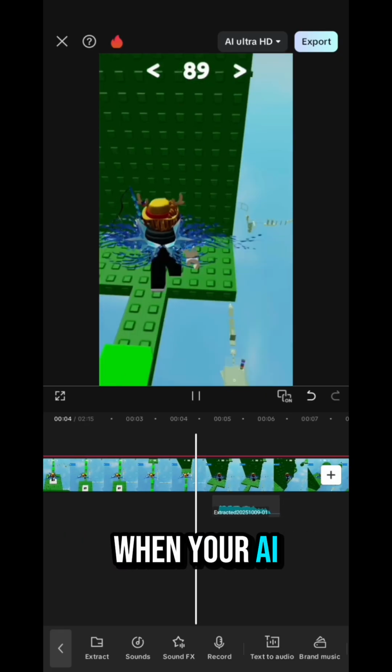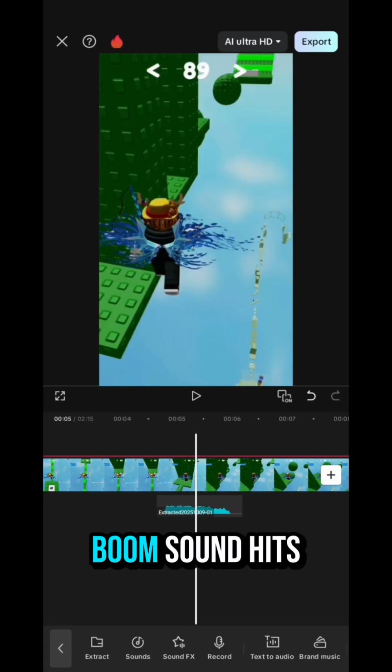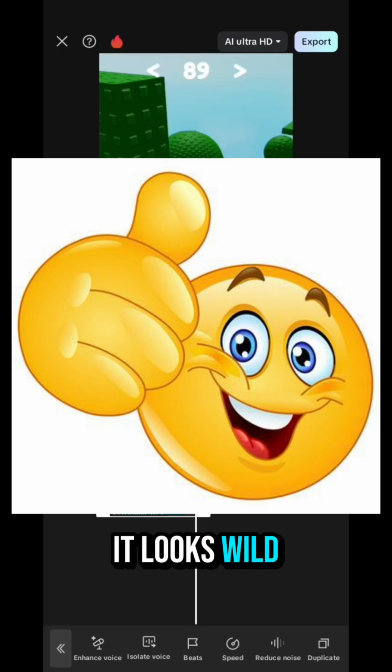Place them exactly when your AI voice drops a funny line or gets dramatic. That's your signal. And yeah, follow the rhythm. If the Vine boom sound hits, that's your cue to make the chaos look intentional. Organized chaos, remember? It looks wild, but it's perfectly timed.